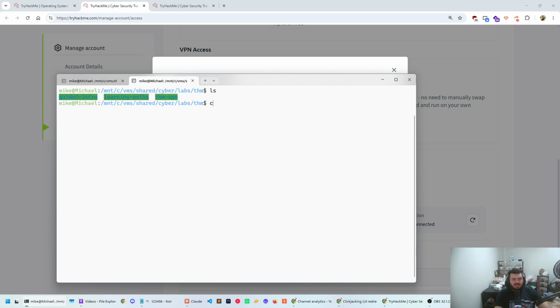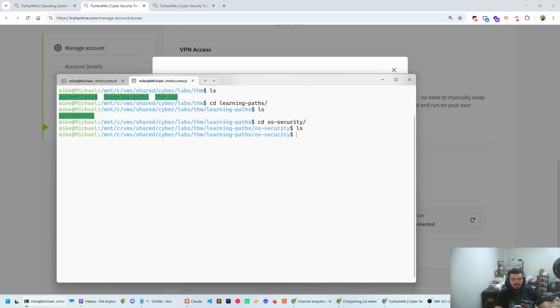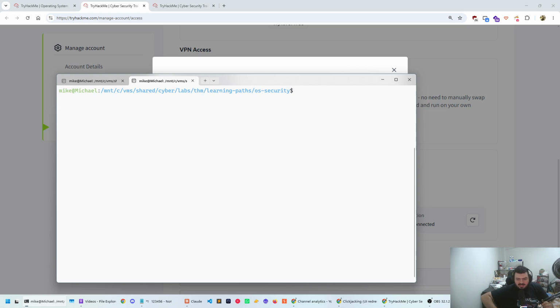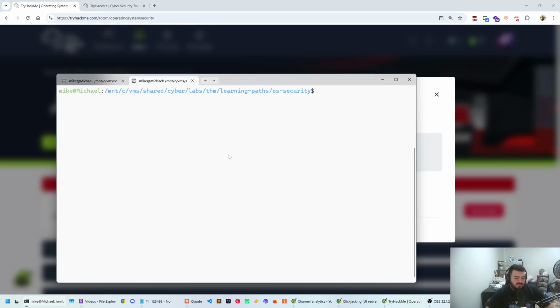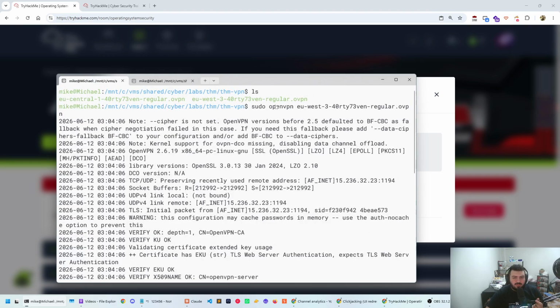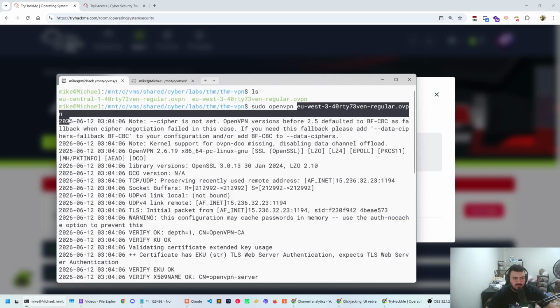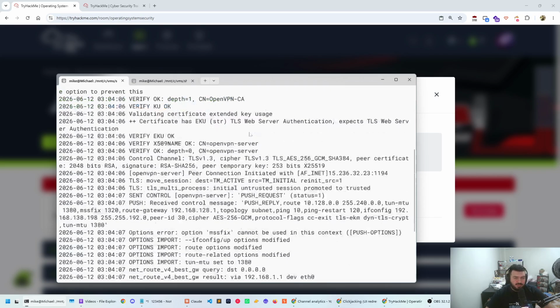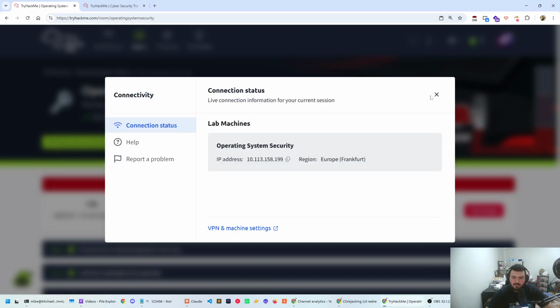So I do have a folder called learning path, and in there I have OS security, and this is where we'll be sitting right now as we connect to the machine. I skipped over all of the commands that I ran because those are previous knowledge. The only new thing to you might be OpenVPN. If you don't have OpenVPN on your Linux, you can just sudo apt install openvpn, and then you can do sudo openvpn and the configuration file that you downloaded, and you will be connected to the VPN.